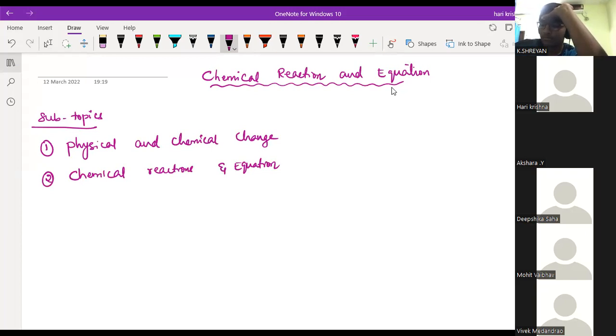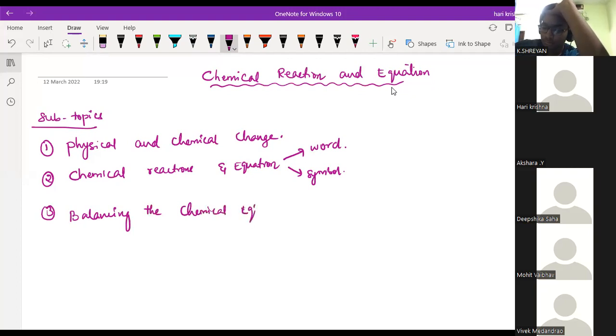In this we will write either in word format or in symbol format. The third one is balancing the chemical equation. I'll teach you 3 different methods.